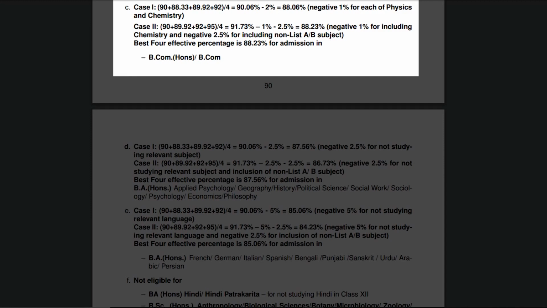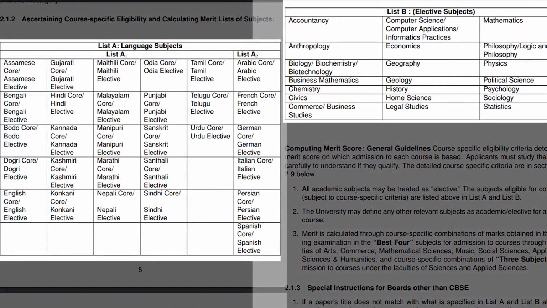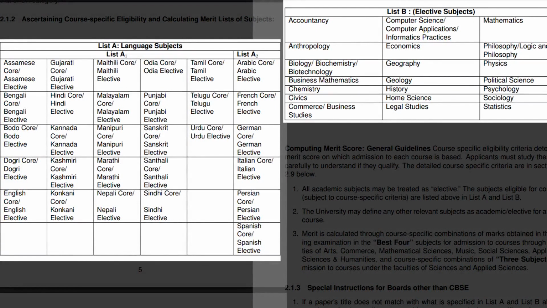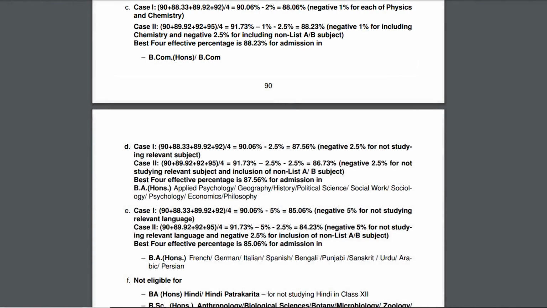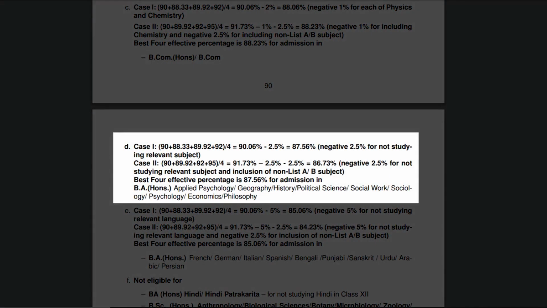For example, out of 4 subjects, there is one subject which is not mentioned either in list A or list B. So you will be deducted with minus 2.5, which is 96 minus 2.5 if you add any of the subjects like physics or chemistry, and additionally that 1% or 2% will be decreased. In the next point, you can see that if you want the admission in BA Honors Applied Psychology and more, a percentage of 2.5 is deducted from the original percentage, like 96% minus 2.5%.